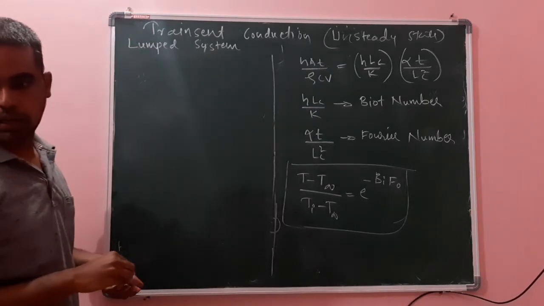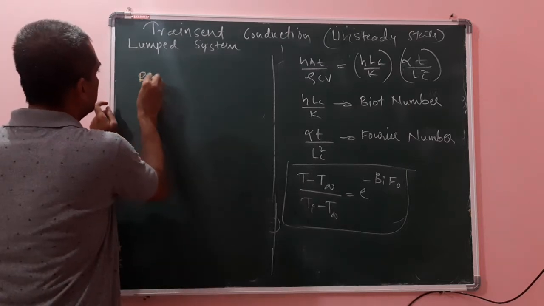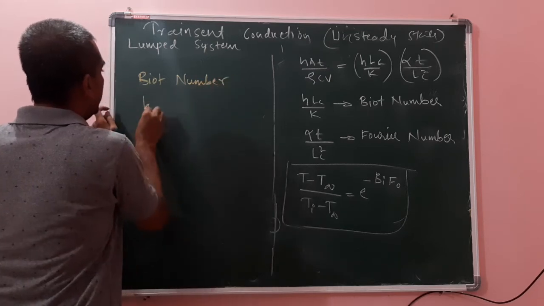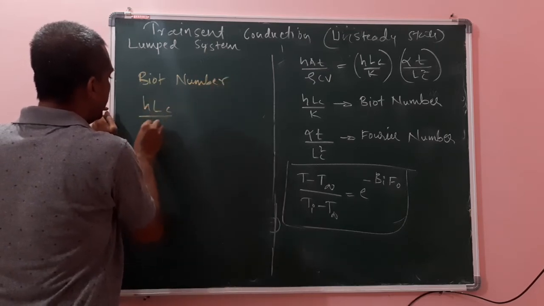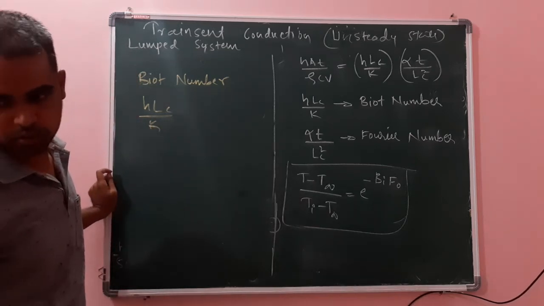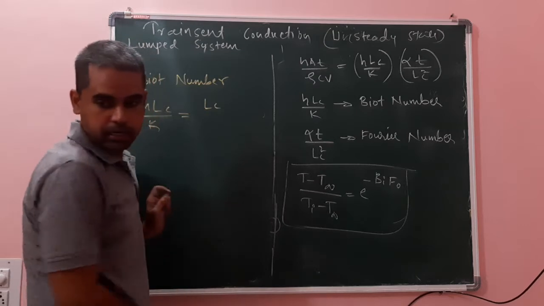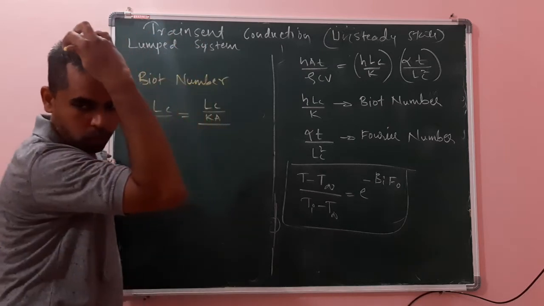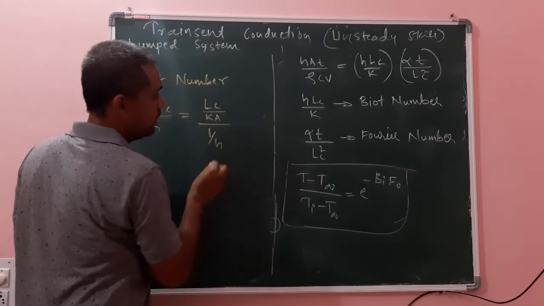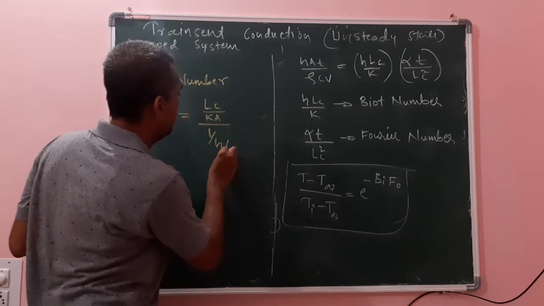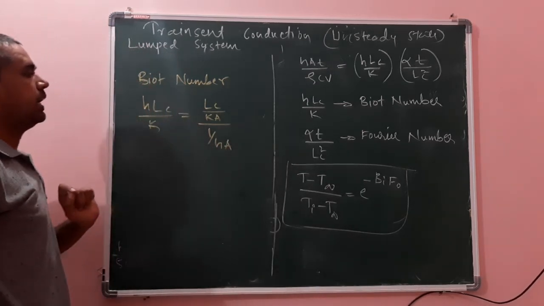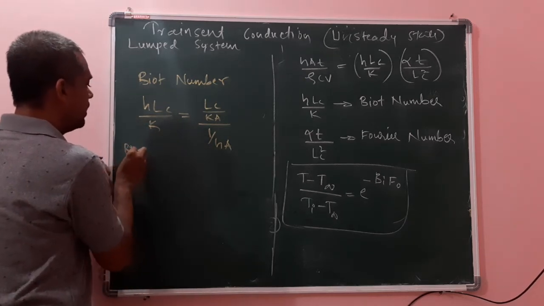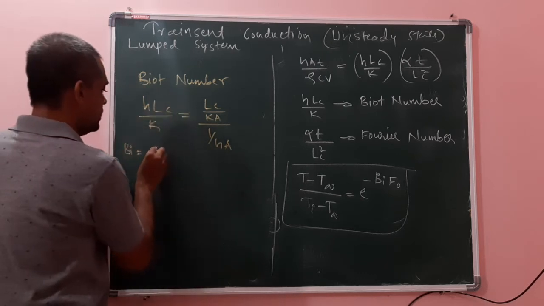Biot number is this one: hLc divided by k. This I can rearrange like this also: Lc divided by kA, divided by 1 divided by hA. You can see here, what does L divided by kA represent? This is nothing but the Biot number. L divided by kA represents conduction thermal resistance.